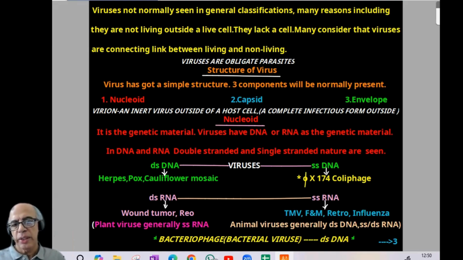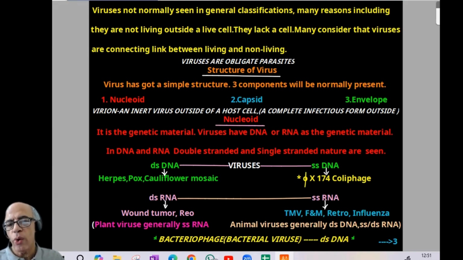Now coming to the structure of virus. Viruses have a simple structure. Only 3 components will normally be present: nucleic acid and capsid, these 2 are a must. Envelope may or may not be seen. Virion is another term: an inert virus outside of a host cell. Otherwise, another definition: a complete infectious form outside. That is virion. Now comes the first component, nucleic acid, which is the genetic material.